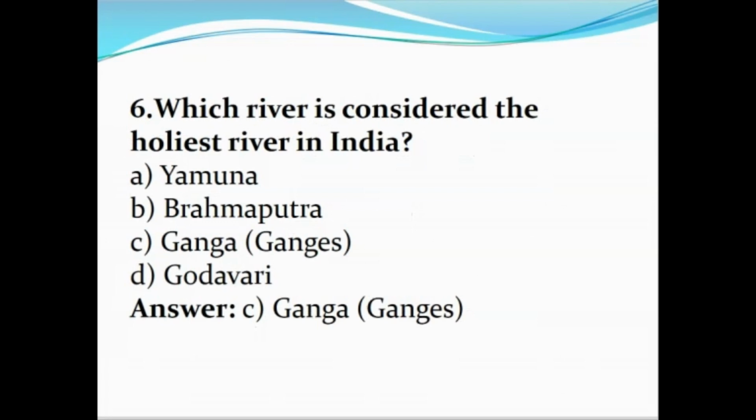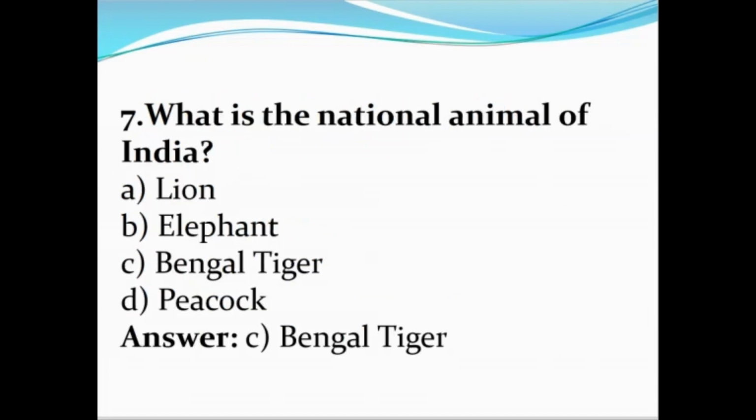Which river is considered the holiest river in India? Yamuna, Brahmaputra, Ganga (Ganges), Godavari. Answer C. Ganga, Ganges. What is the national animal of India?